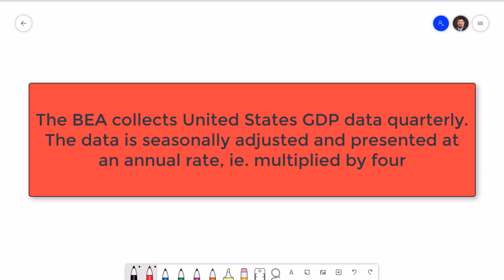This has been the basics of GDP accounting. In the next video, we'll go a step further and look at the concepts of nominal and real GDP.